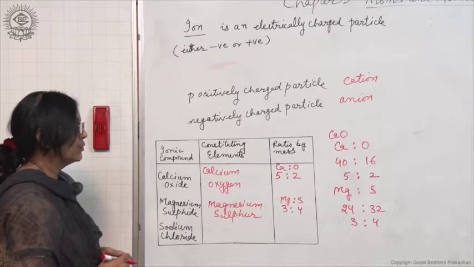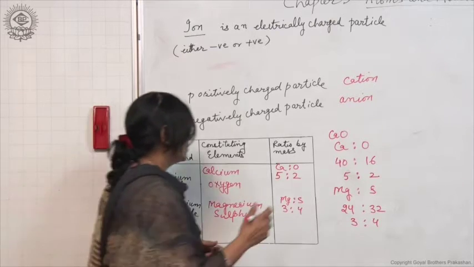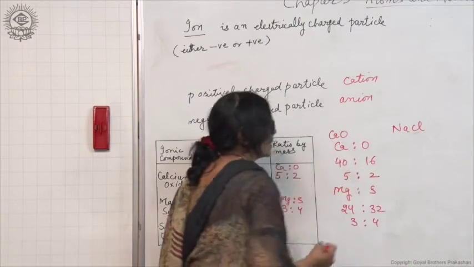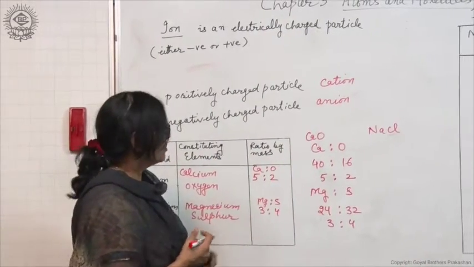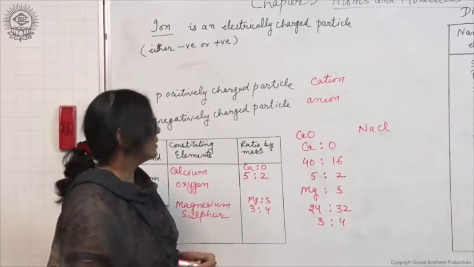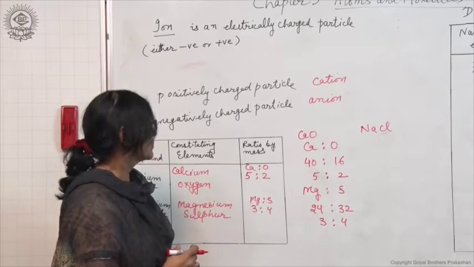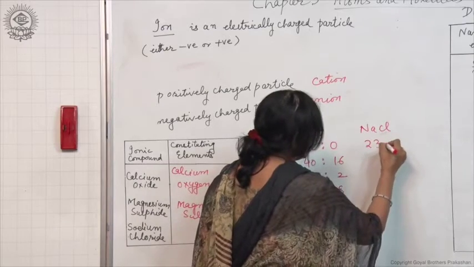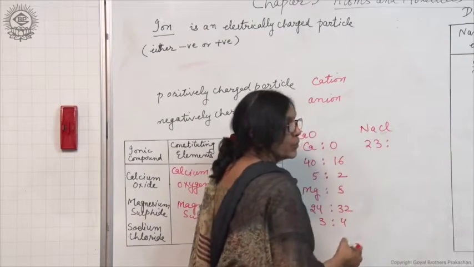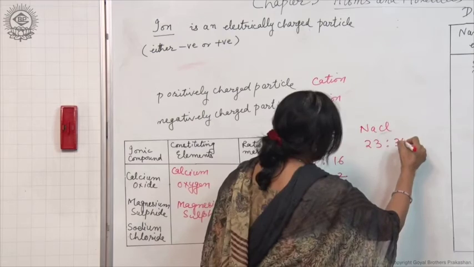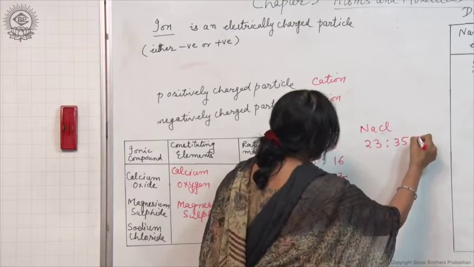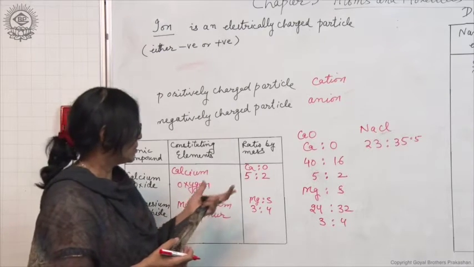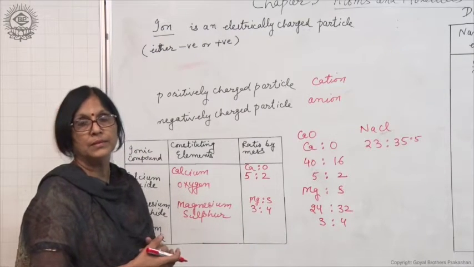Sodium chloride, do you know the formula of sodium chloride? NaCl. Na is sodium metal and chlorine is a non-metal. Now, the atomic mass of sodium is 23 and that of chlorine is 35.5. Can we get a simpler ratio from this? Is it divisible by any common number?